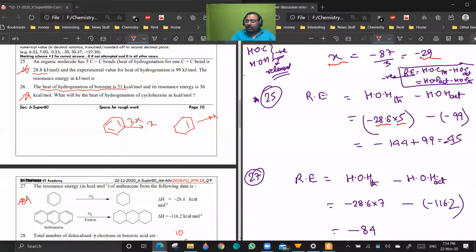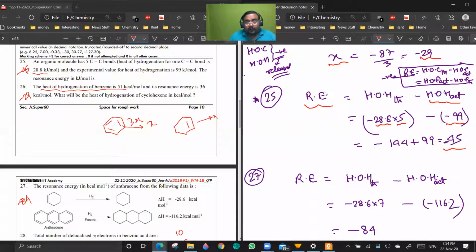But since there is some conjugation, the actual heat of hydrogenation will be something different. They have given that the actual heat of hydrogenation is minus 99, so you can calculate the resonance energy to be minus 45. Is it clear?